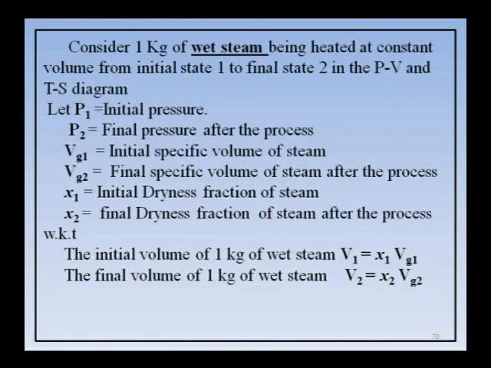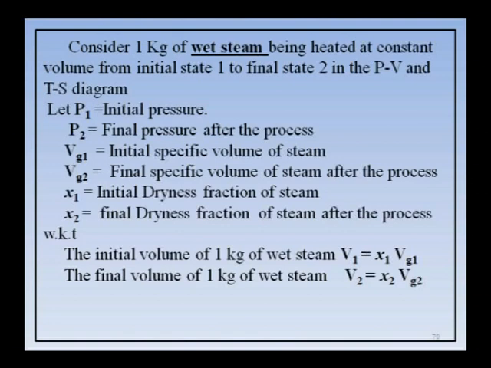In the last class, we completed the process on vapor. There are two processes: constant volume and constant pressure process. In a constant volume process, the volume before and after the process remains the same. That means V1 is equal to V2. That I will show here. Right, this is a constant volume process. Here the volume before and after the process remains the same, that is V1 is equal to V2.